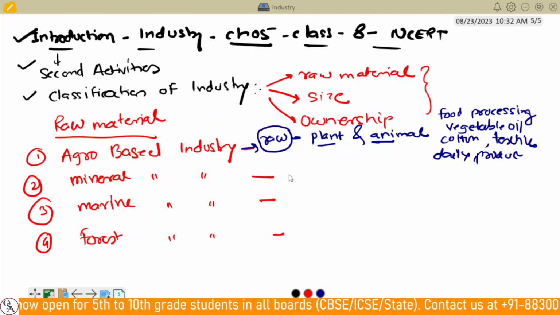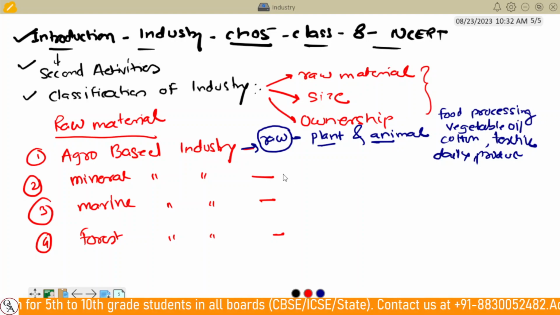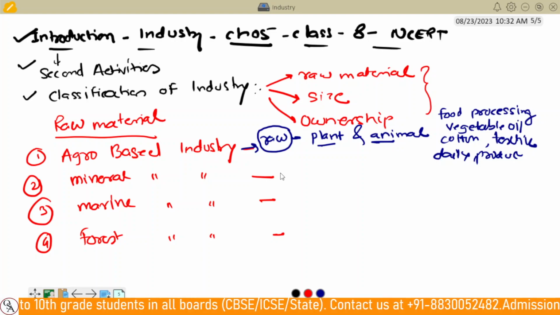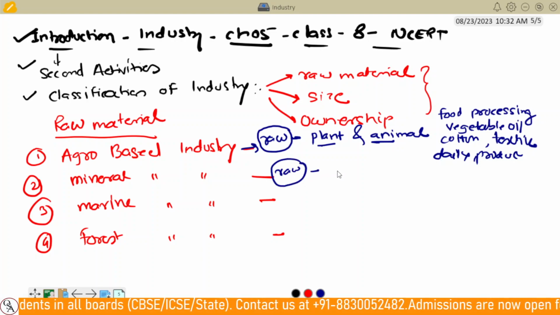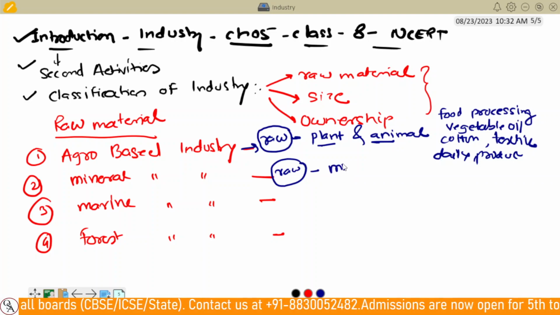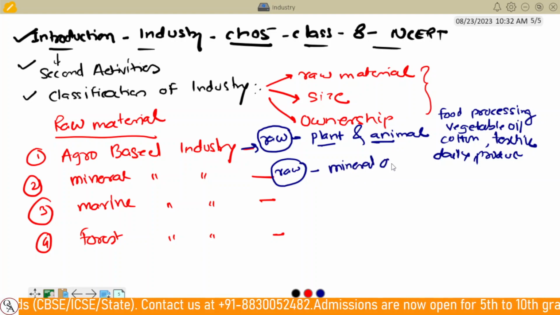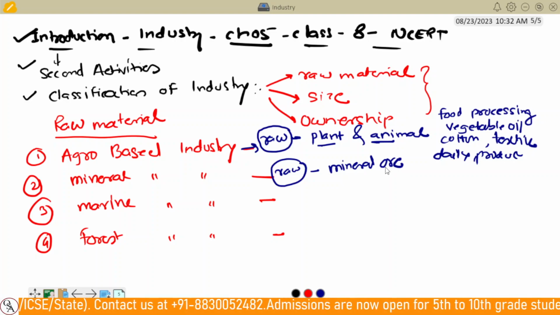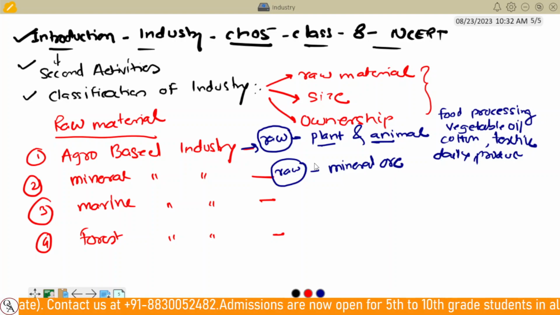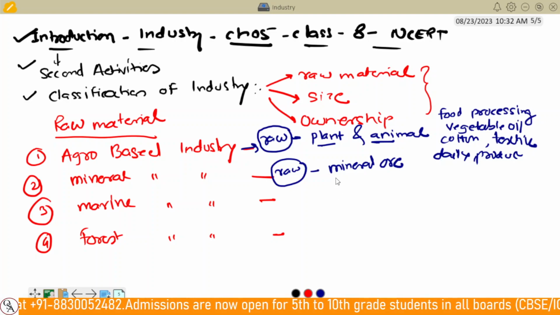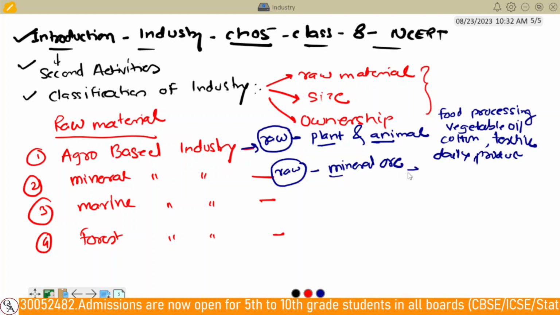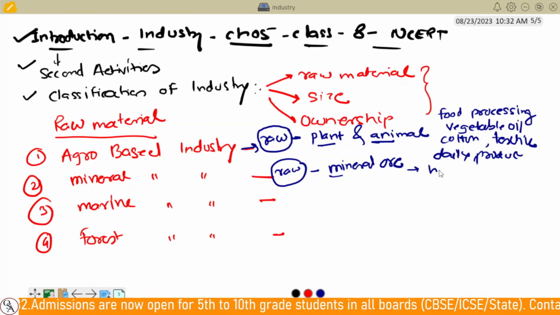Second is the mineral-based industry. These primary industries use mineral ores as their raw material. This raw material is used for manufacturing a number of products such as heavy machineries.